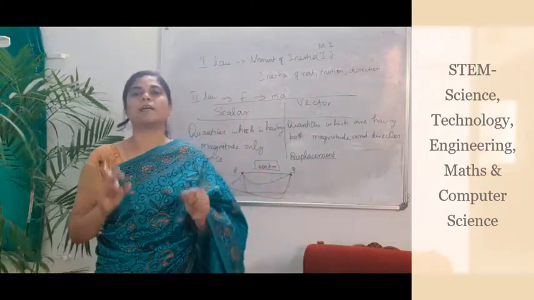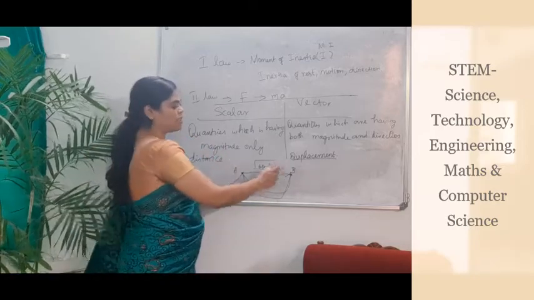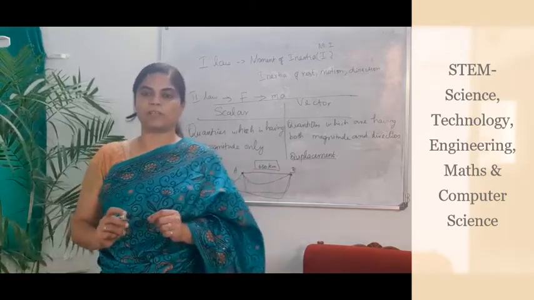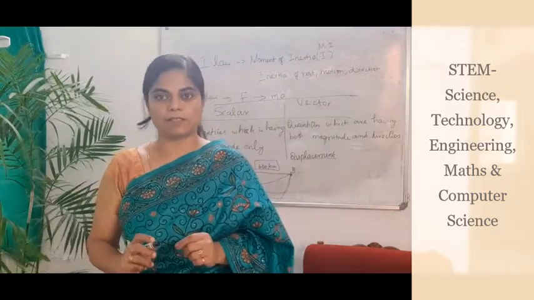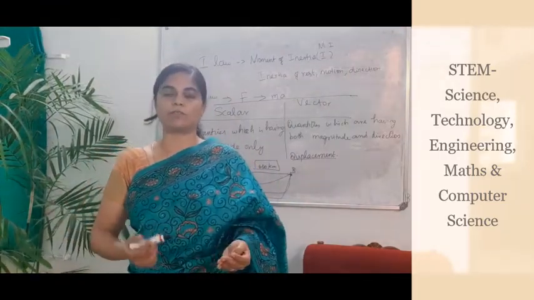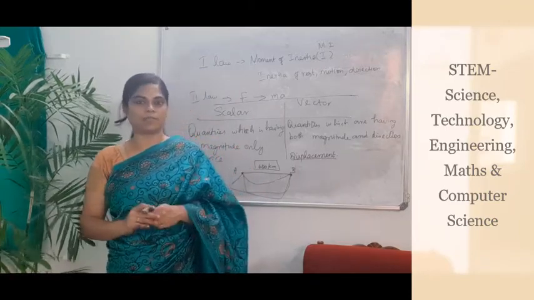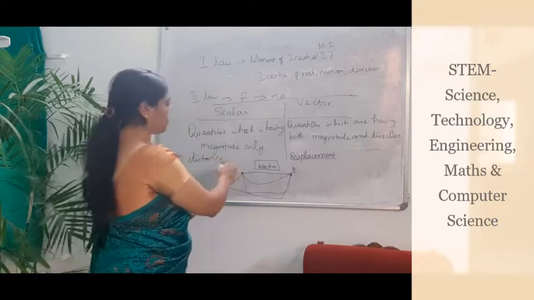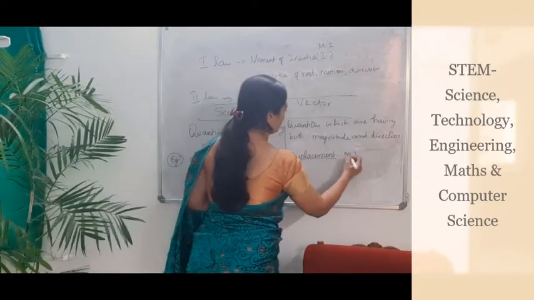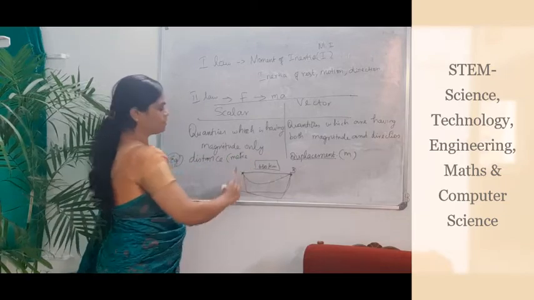Distance is only a magnitude. Say for example, from Coimbatore to Chennai it is 450 kilometers. That is the magnitude, that is the distance. Displacement is from Coimbatore to Chennai or Chennai to Coimbatore. Then what is the shortest distance? That is nothing but displacement. So displacement and distance are both measured in the unit meter.